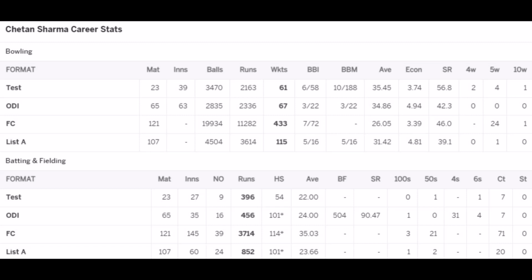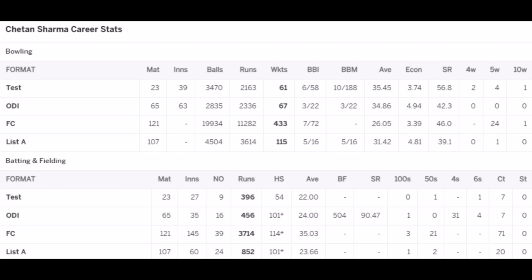Chetan Sharma played 65 ODI matches and took 67 wickets with a bowling average of 34.86. His best bowling of 3 for 22 against Sri Lanka at Sharjah in the Rothmans Asia Cup 1984 helps India to win the match by 10 wickets. Chetan Sharma also scored 456 runs in his entire ODI career with a low batting average. His ODI strike rate is 90.47.